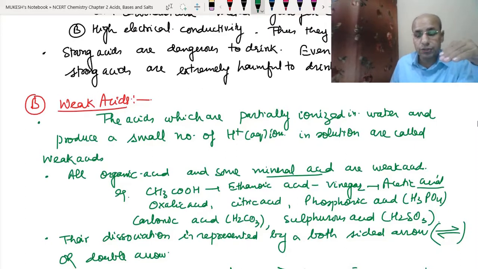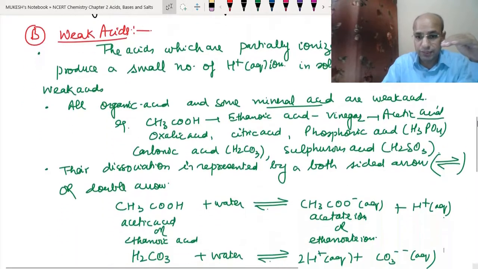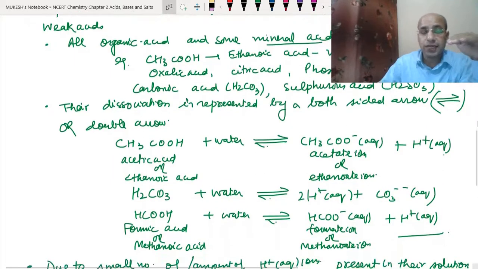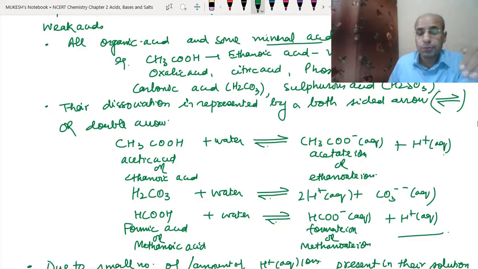And how do we represent their dissociation? By the both-sided arrow. Both-sided arrow will represent the weak acid. Okay. Suppose in an exam you get an equation with the both-sided arrow in terms of dissociation; we are talking about dissociation only right now. Okay. It has other meanings too. So when we dissolve acetic acid in water, it will produce the acetate ion and hydrogen ions, which has been represented by the double-sided arrow. Same, carbonic acid converts into hydrogen ions and carbonate ions, represented by the both-sided arrow. Same, formic acid makes formate ions and hydrogen ions by a both-sided arrow.